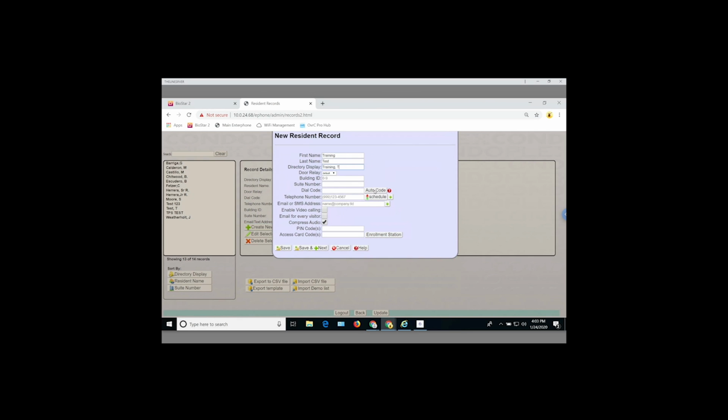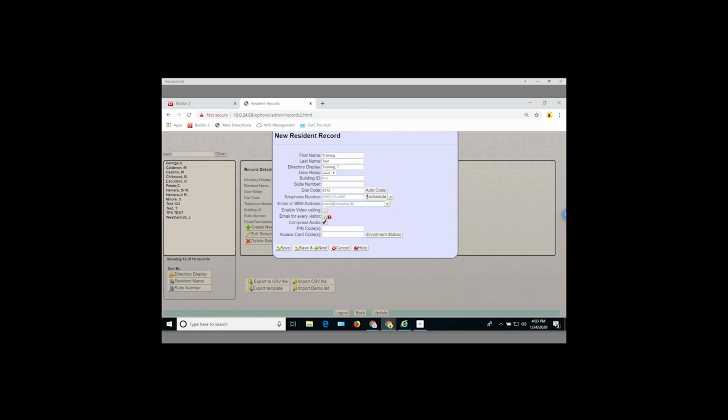One thing you are going to want to do is click auto code. Now you're going to want to make note of this number to add into the BioStar software, and I'll explain the reasoning for that shortly. So again, this number is going to be 4212, so we'll take a note of that to go ahead and add it into BioStar. You will then enter their telephone number and email address. The email address is completely optional.